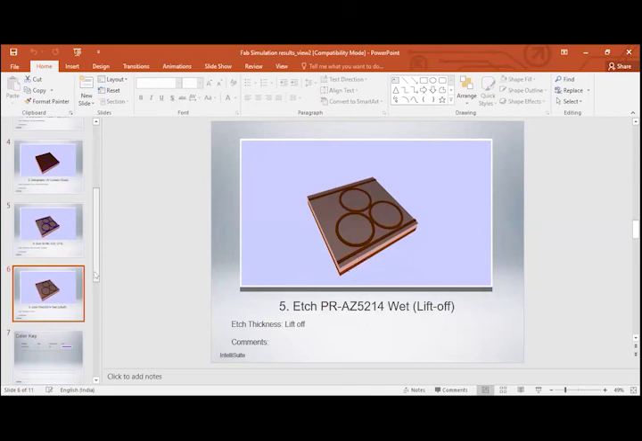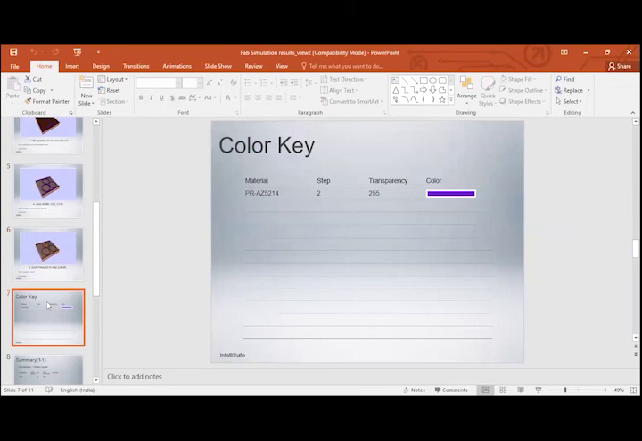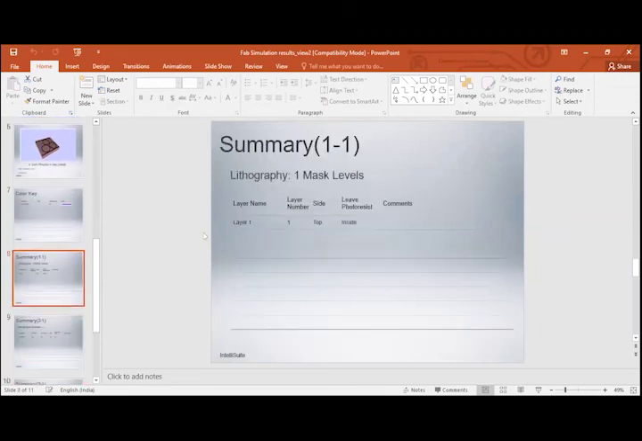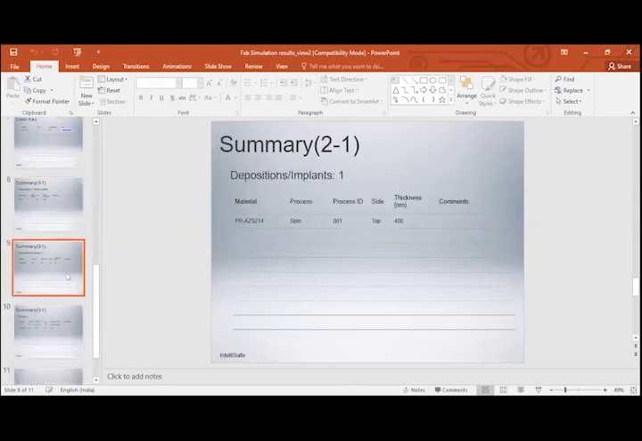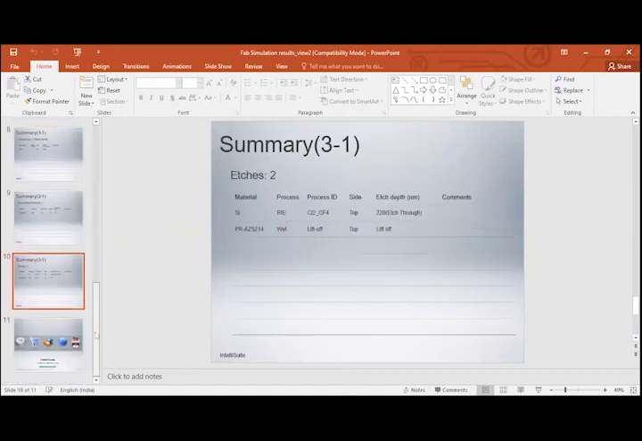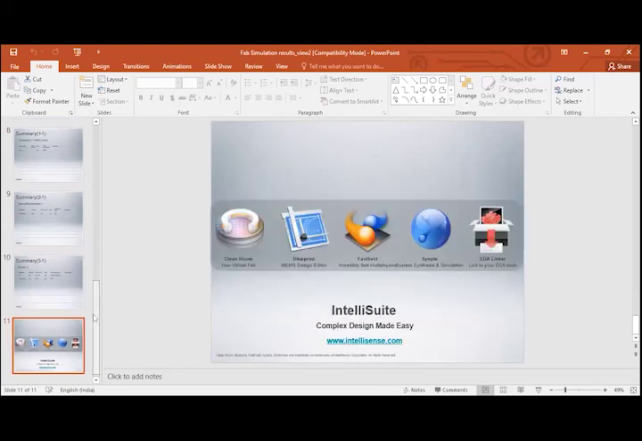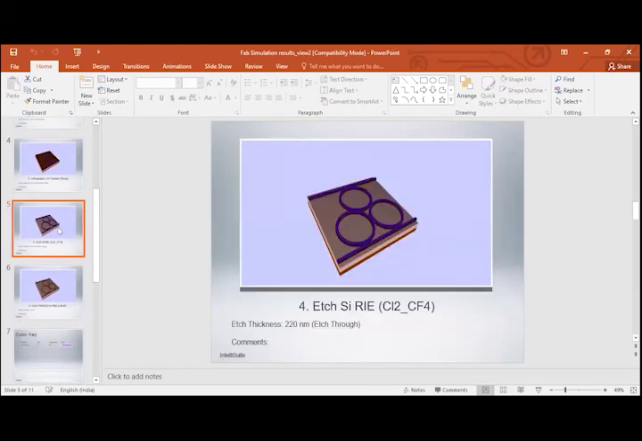Then after that, it will show step by step the photoresist details, the entire summary: which layer was which, and what is the type of the photoresist. It is a negative photoresist, a lift-off photoresist, that is the setting we have taken. That entire step-by-step result it will show. And these results we can always use to present how we have generated the fabrication results.